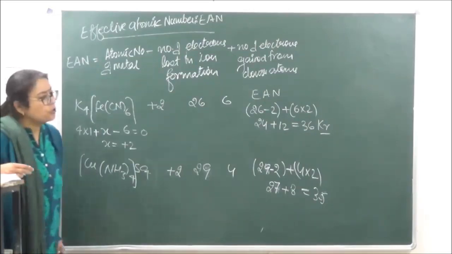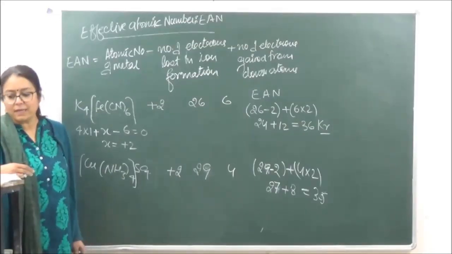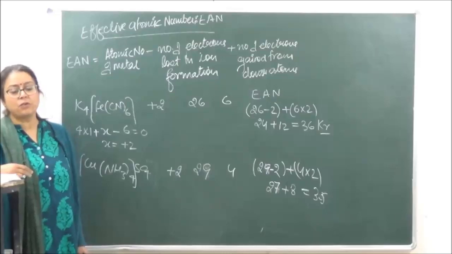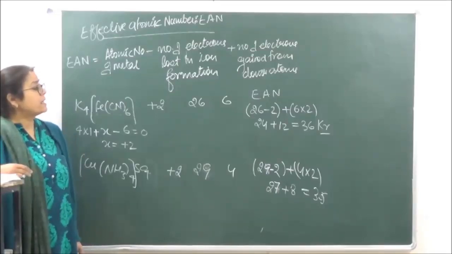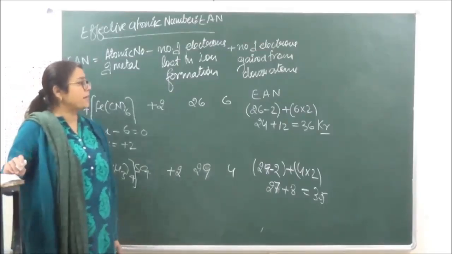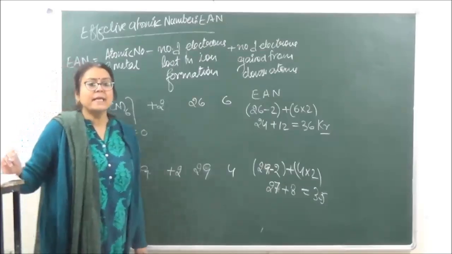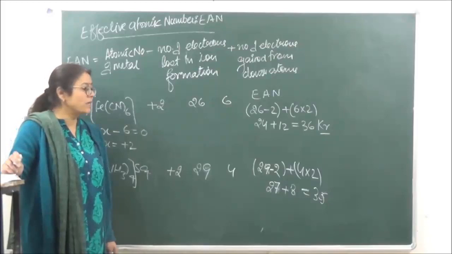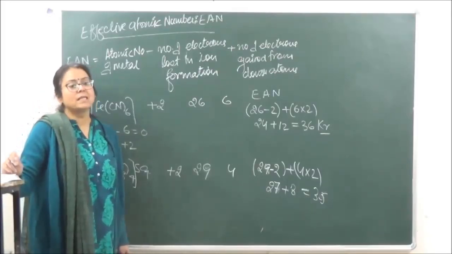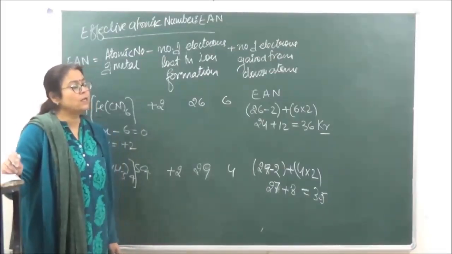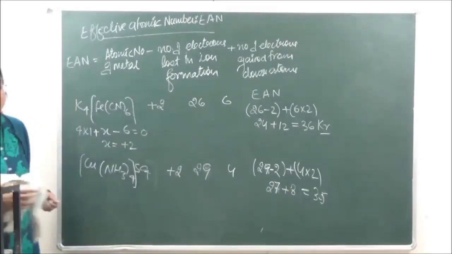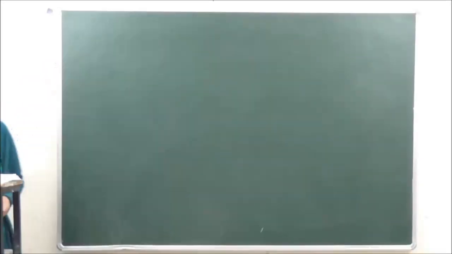So as I just told you, the main role of the effective atomic number is to tell us about the stability of the coordinate complex. If the effective atomic number is either equal to the atomic number of any noble gas, or it is nearer to it, that means that the compound is going to be stable. Okay? Then next we come to homoleptic and heteroleptic complexes.